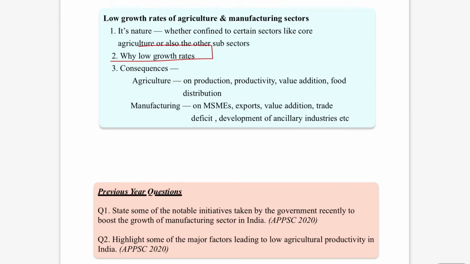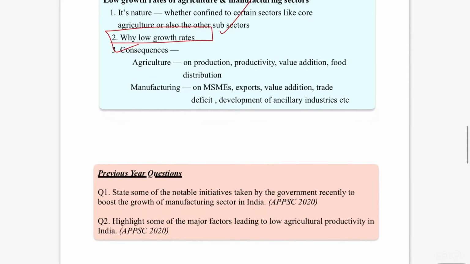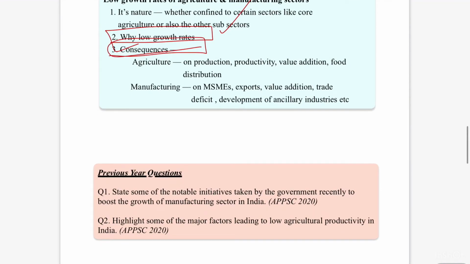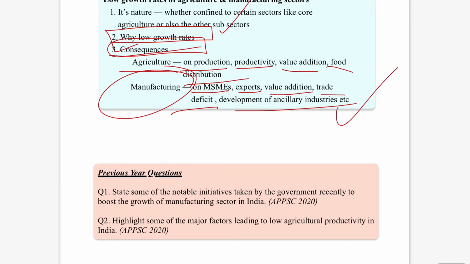and see why low growth rates in the agriculture sector, and what are the consequences of these growth rates as far as agriculture is concerned. What are the consequences on production, productivity, value addition, food distribution? As far as manufacturing, what are the consequences on MSMEs, exports, value addition, trade deficit, development of ancillary industries, etc.